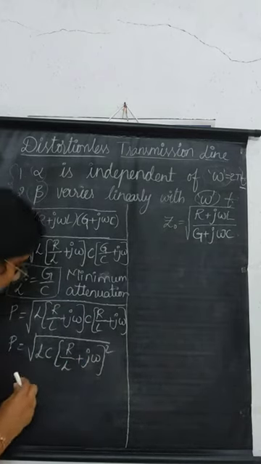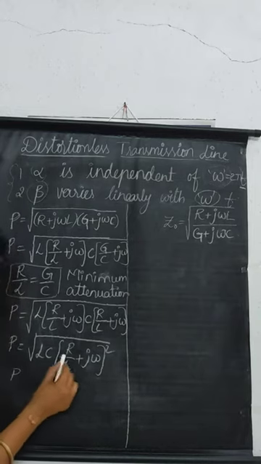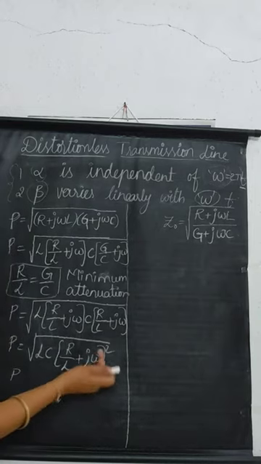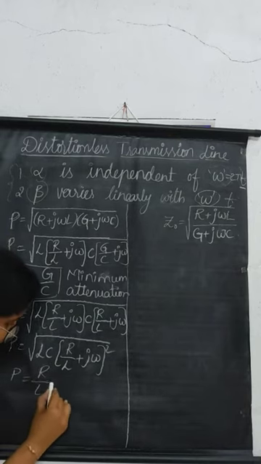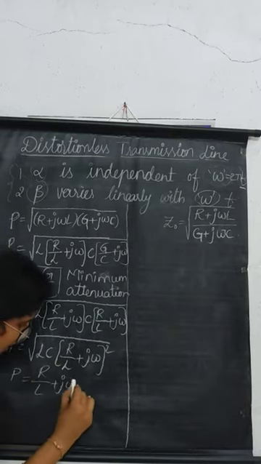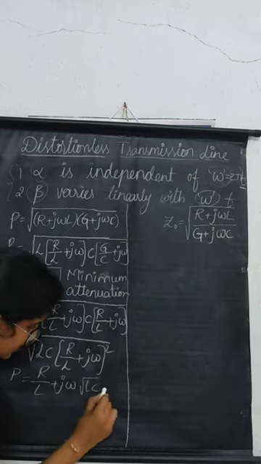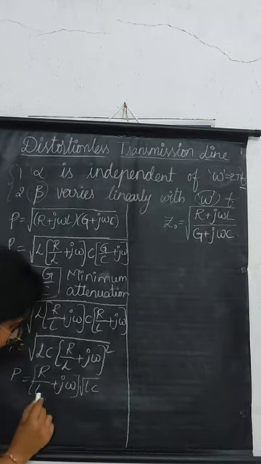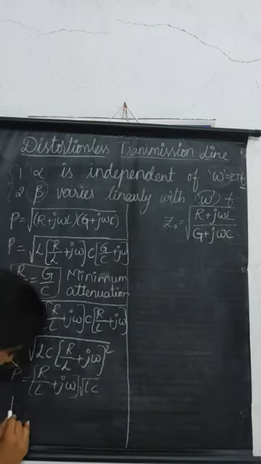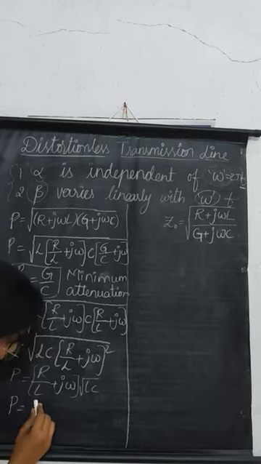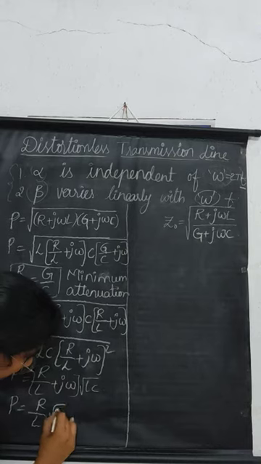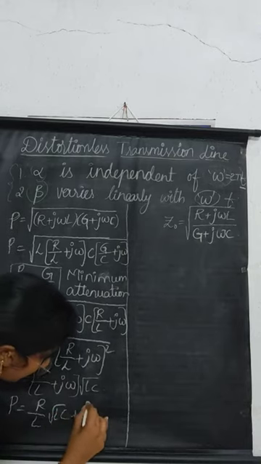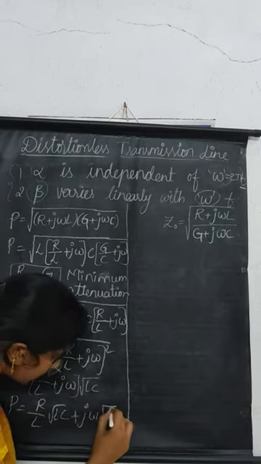Simplifying, taking the square term outside, gamma is equals to (R by L plus j omega) into root LC. Multiplying this term, gamma is equals to R by L into root LC plus j omega into root LC.